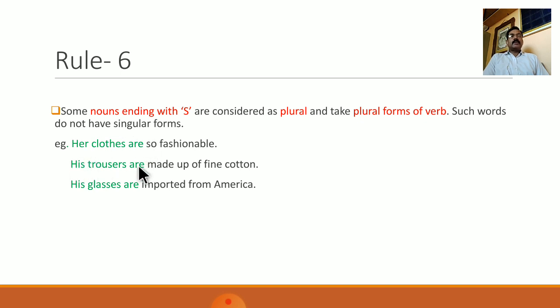His trousers are made up of fine cotton. So trousers is the noun and are, plural form of the verb, is used. Same is the case with his glasses are imported from America. So glasses is a noun ending with s. Therefore, the form of verb that is used is plural.